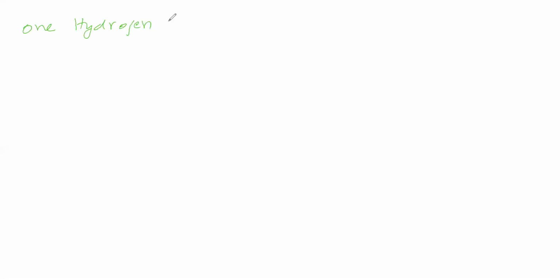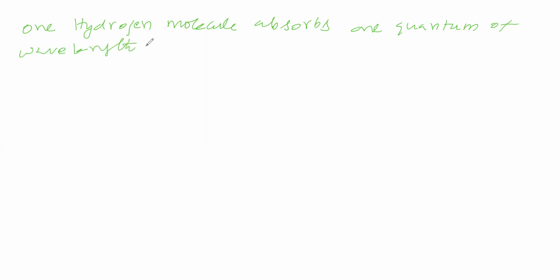One hydrogen molecule absorbs one quantum of wavelength 253.7 nanometer. We will consider one hydrogen molecule absorbing one quantum.